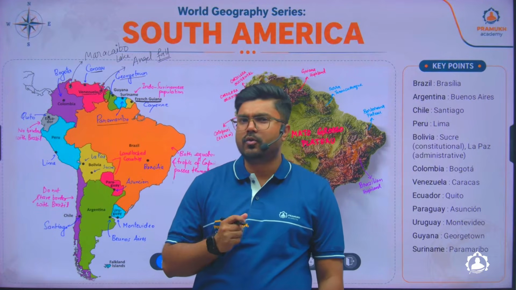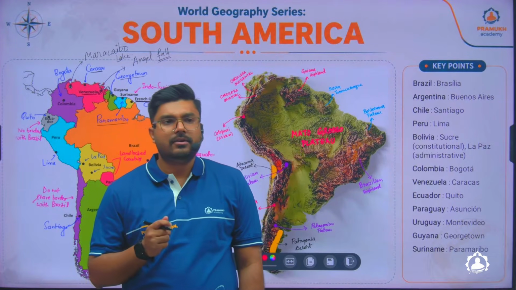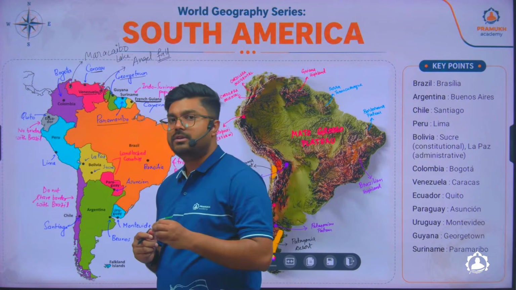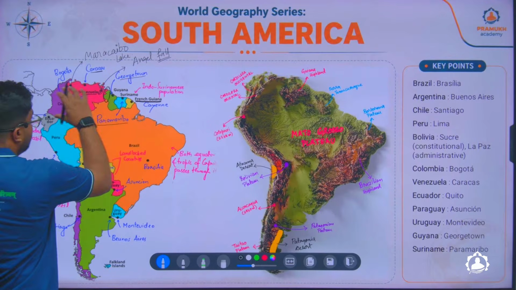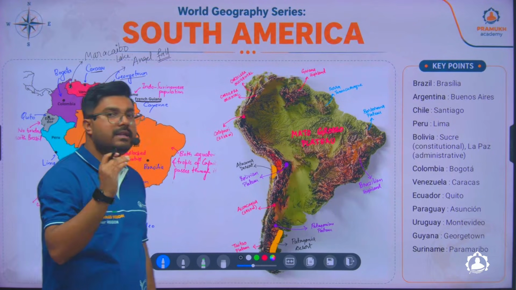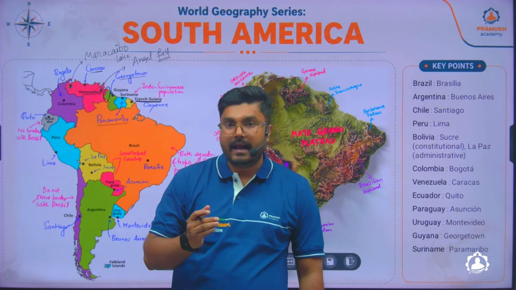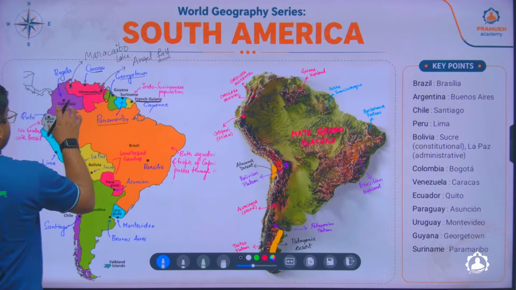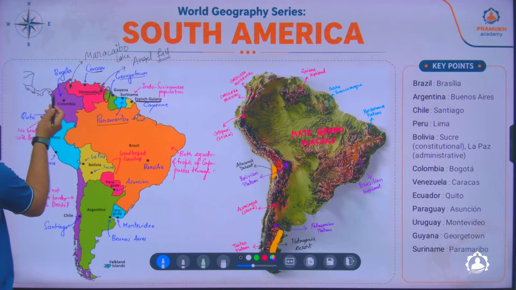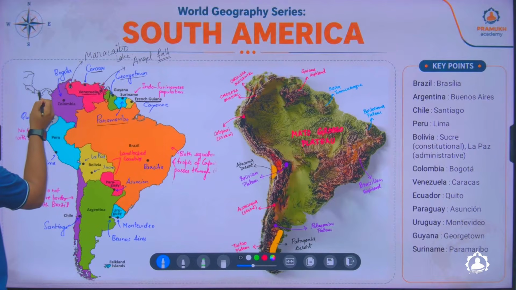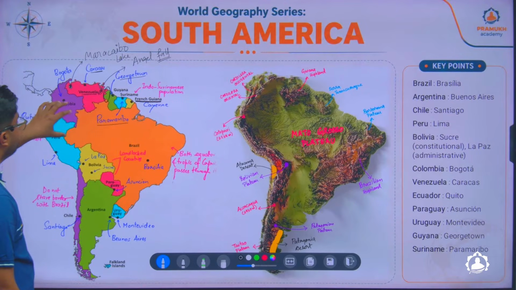Now, Colombia has been very popular through a series, I forgot the name, Narcos most probably, where they showed the life and the entire journey of a drug dealer. You might have heard the name Pablo Escobar. He was basically from this region. Because all of these regions are within the tropics, they are covered with thick forest and have a high amount of biodiversity, and thus you'll find a lot of drug dealers and drug production happening in this country. And Colombia is the country which borders Panama in this region and is connected to North America. So Colombia plays a very, very important role in connectivity, I mean road connectivity.